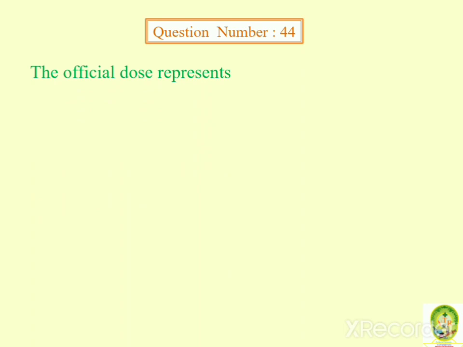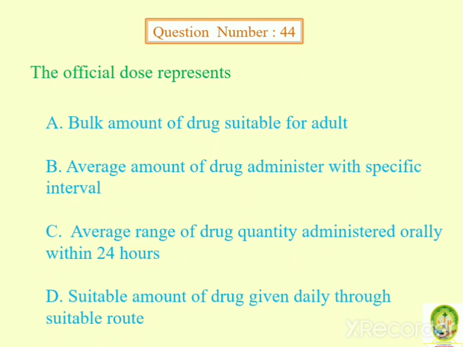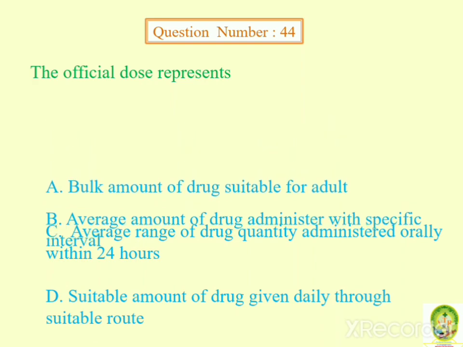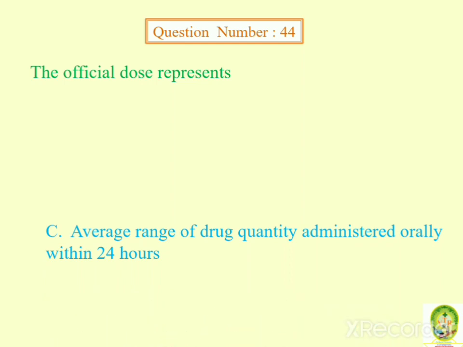The official dose represents bulk amount of drug suitable for adult, average amount of drug administered with specific interval, average range of drug quantity administered orally within 24 hours, suitable amount of drug given daily through suitable route. Answer is average range of drug quantity administered orally within 24 hours.